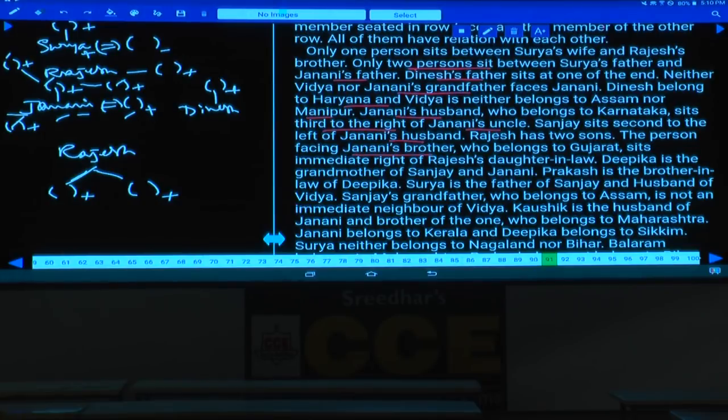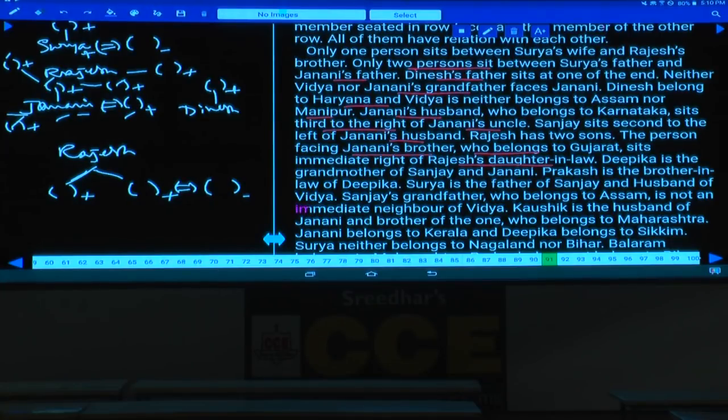Let us start with Janani, because most of the information is related to her. Janani belongs to Gujarat and sits immediate right of Rajesh's daughter-in-law. Rajesh has a daughter-in-law. That means Rajesh has two sons. Out of these two sons, one son got married. As of now, this person has a daughter-in-law.